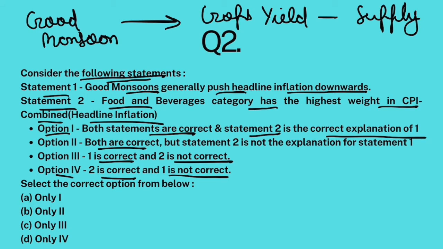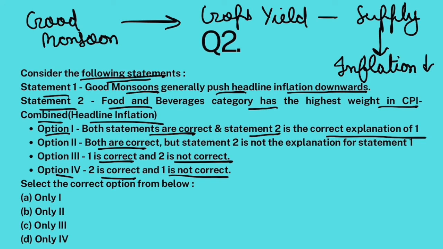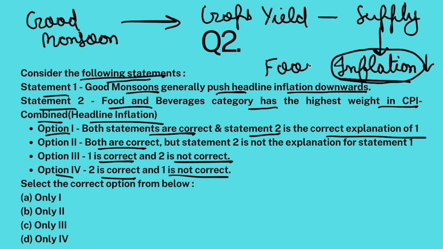And you all know that whenever supply of anything is high or it increases, then it brings down inflation, right? Whenever supply exceeds demand, inflation comes down. So high supply will bring down inflation and high demand will move up the inflation numbers, right? So good monsoons lead to lower inflation, or I should say lower food inflation.